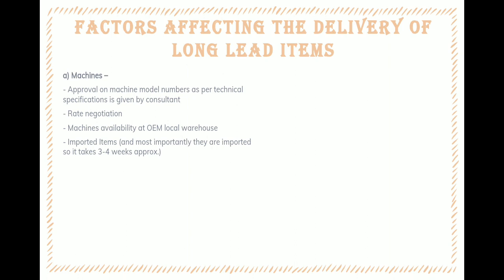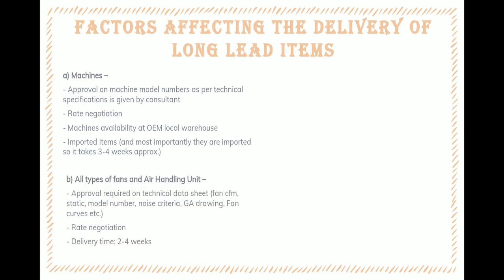Machines: approval on machine model numbers as per technical specifications is given by the consultant. Second is rate negotiation. Third is machine availability at the OEM local warehouse. Fourth, machines are imported items, and mostly that's why it takes approximately 3 to 4 weeks. Second is all types of fans and air handling units. Approval is required on technical data sheets, fan CFM, static, model number, noise criteria, GA drawing, fan curves, etc. Rate negotiation, delivery time 2 to 4 weeks.